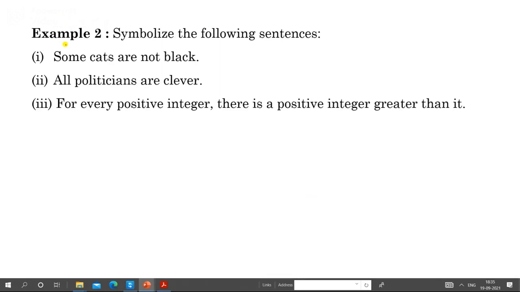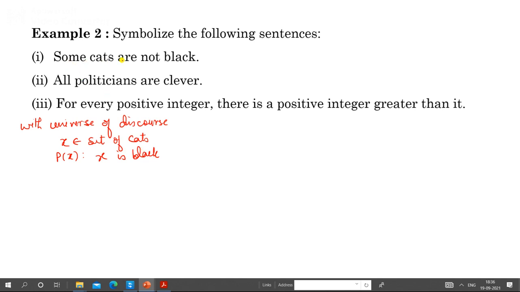Now look at this example. Here we have to symbolize these sentences. So we'll start with the first one: some cats are not black. So we will first define this with universe of discourse. For this we need to define x belongs to the set of cats. Now define Px as x is black.